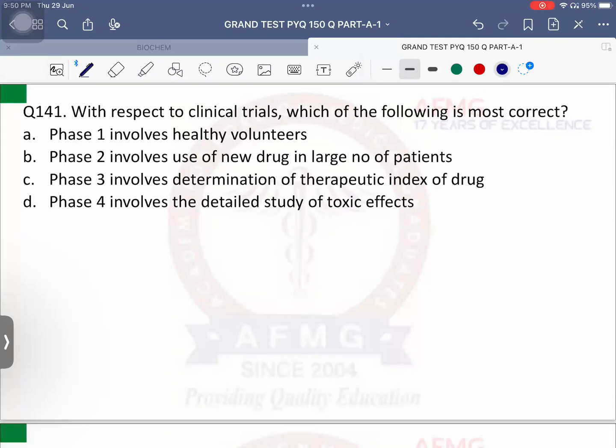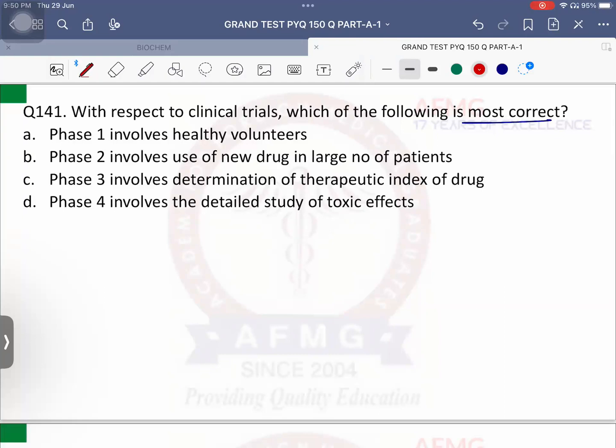Question number 141. With respect to clinical trials, which of the following is most correct? Clinical trials के कितने phase हो चुके हैं अभी? 5. Okay, preclinical trials are carried out on animals, but clinical trials are carried out on humans. 5 phases. Phase 0 is known as micro dosing. How much dose is given? Only 1/10 of the dose.